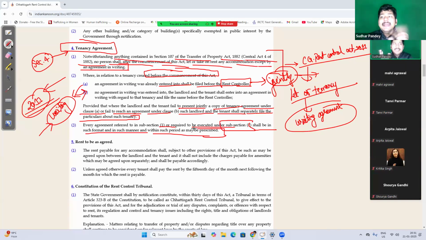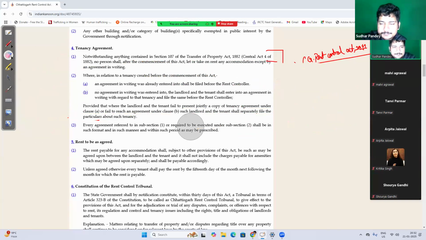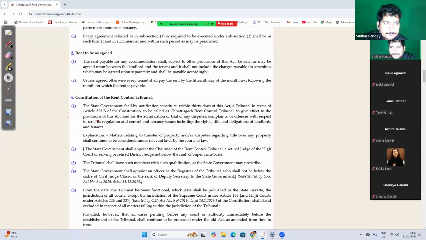So at the end of this act, आपको एक क्लॉज मिलेगा जिसमें ये चीज लिखा है कि the rent agreement should be prepared within X days of entering into the rent agreement, or in case the rent agreement is continuing before the commencement of this particular act, then within X days of filing the act you have to enter into the agreement and you have to make it in writing and file it before the rent control.